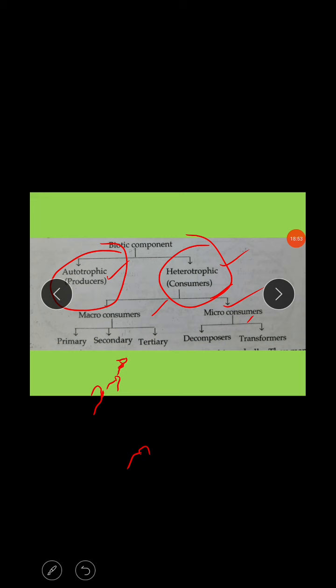Next. So next I'll explain about the food chain, with the best example.